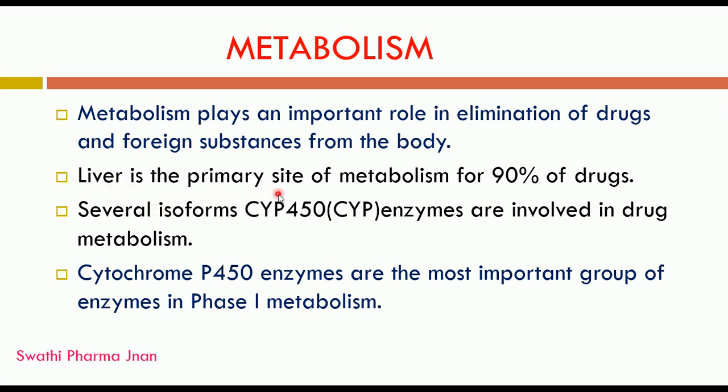Next point: the liver is the primary site of metabolism for 90% of drugs. Whatever drugs we have ingested, 90% will undergo metabolism in the liver. Why does the liver play an important role? Because several isoforms, the cytochrome P450 enzymes, are involved in drug metabolism, and these enzymes are present in the liver. Cytochrome P450 enzymes are the most important group of enzymes in phase 1 metabolism.